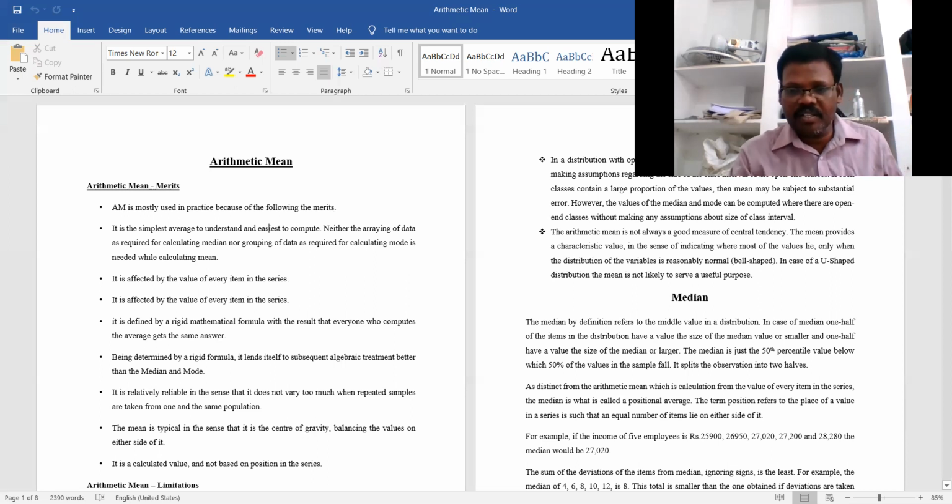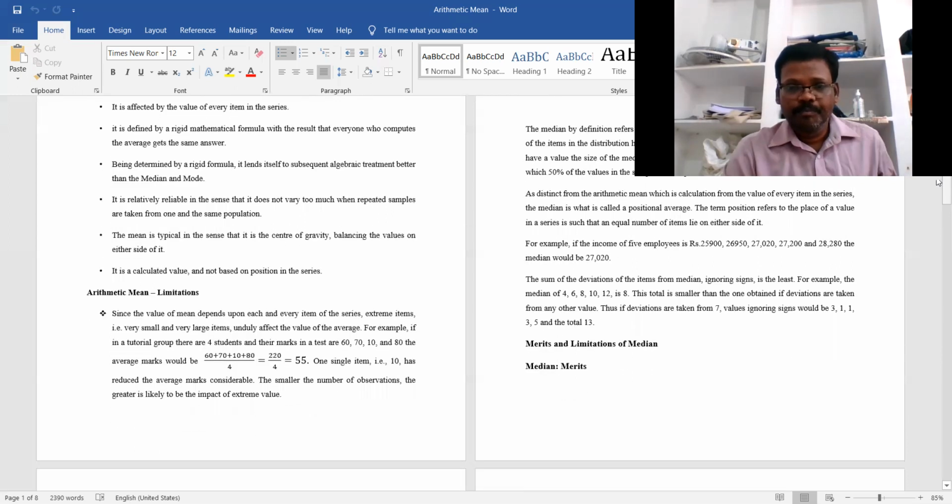Here the average salary taken is 27,020. And the sum of the deviations of items from the median, ignoring the signs, the symbols we simply ignore,